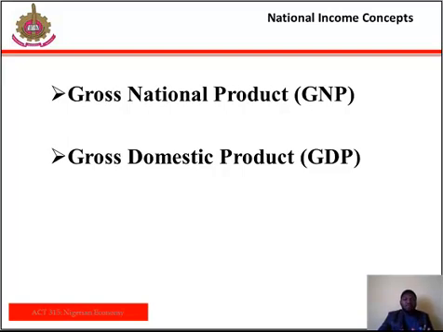When the value of production is measured at the market price, we then have what we commonly refer to as the gross domestic product at market price. However, when the value of the gross domestic product is at factor cost, we will have what we call the gross domestic product at factor cost. The difference between these two is that gross domestic product at factor cost excludes the excess of indirect taxes over subsidies that may have been levied on goods and services, while the other does not.